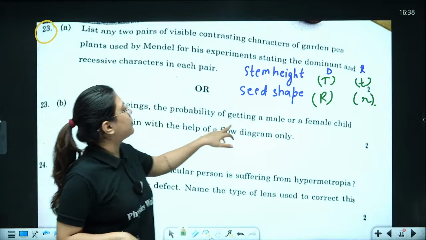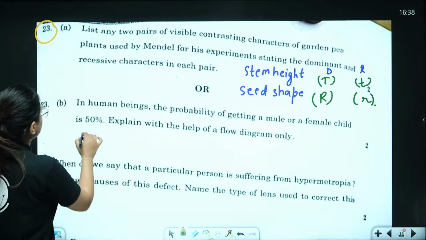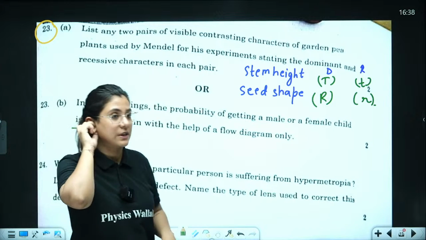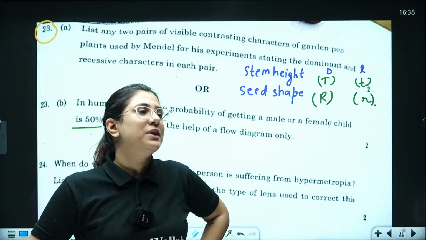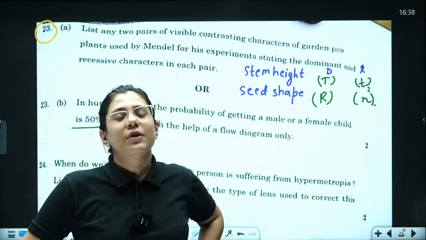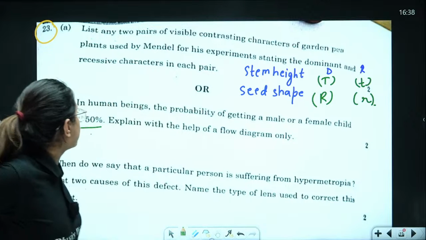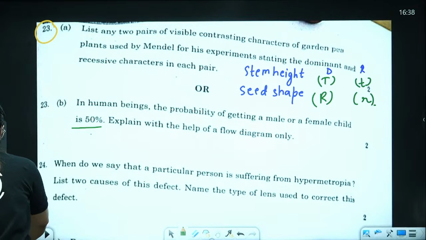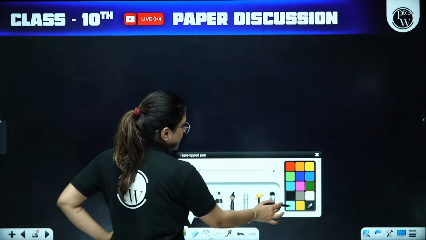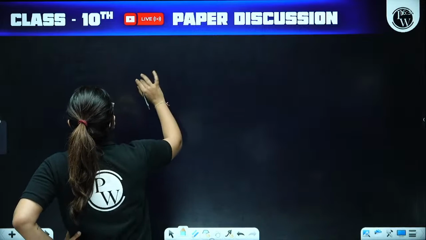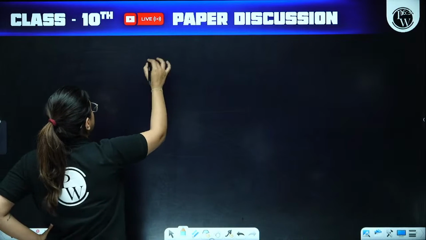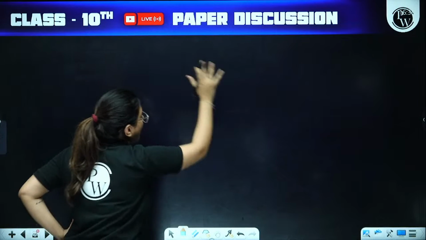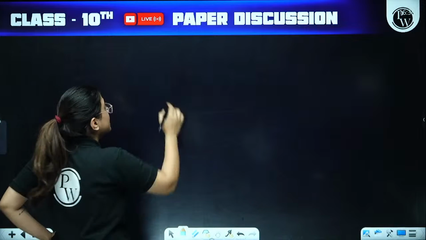In human beings, the probability of getting a male and female child is 50%. Explain with the help of a flow diagram only. So, are you ready to do this question? Let's do it. The question says that the probability of getting a male and female child is 50%. So, you have to draw the whole diagram and explain it.